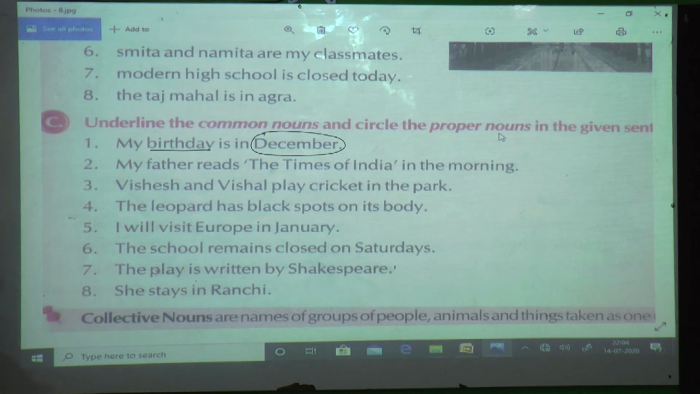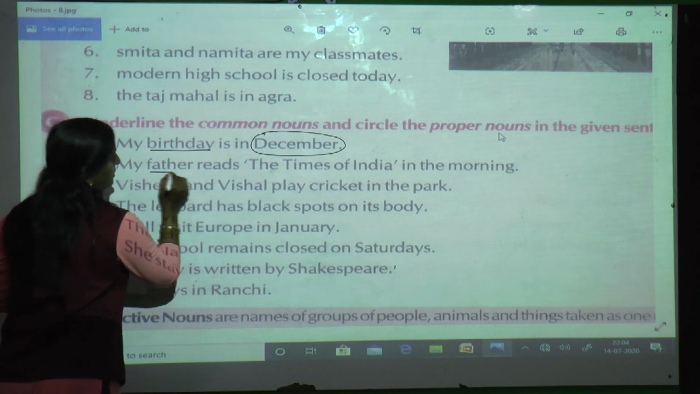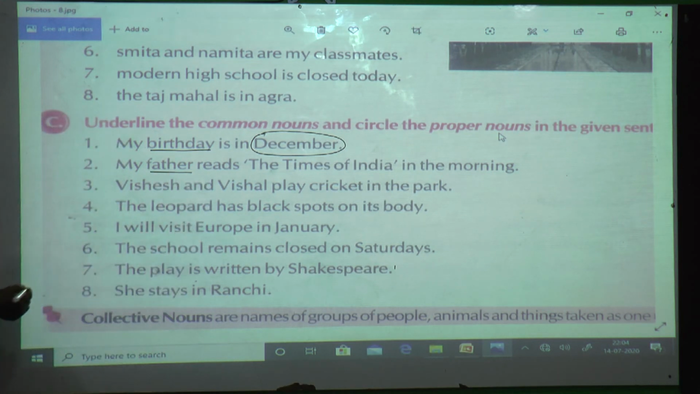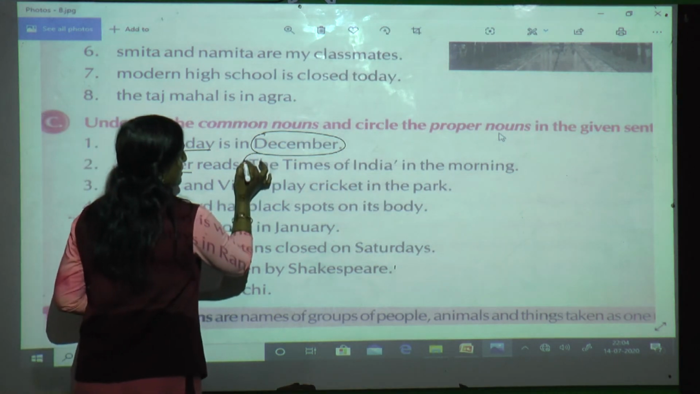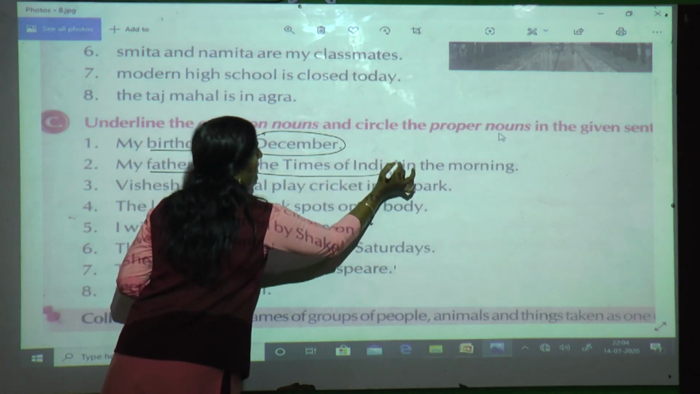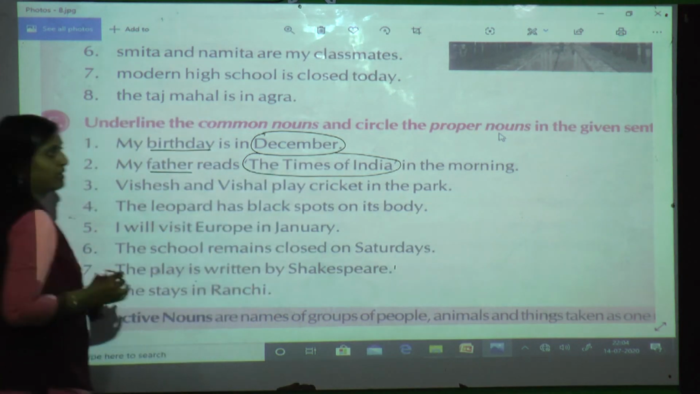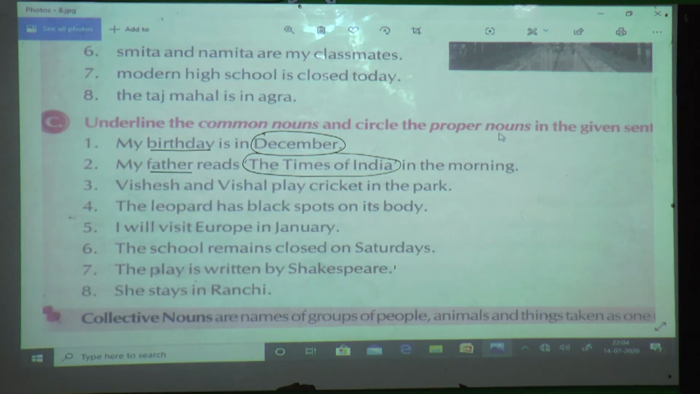Next, my father reads the Times of India in the morning. Okay, so what is the common noun over here? Father. So for the common noun we are going to underline. And what is the proper noun? Yes, the name of a newspaper is mentioned over here, Times of India, so you have to circle it. Students, do it with me so that it will be easy for you.